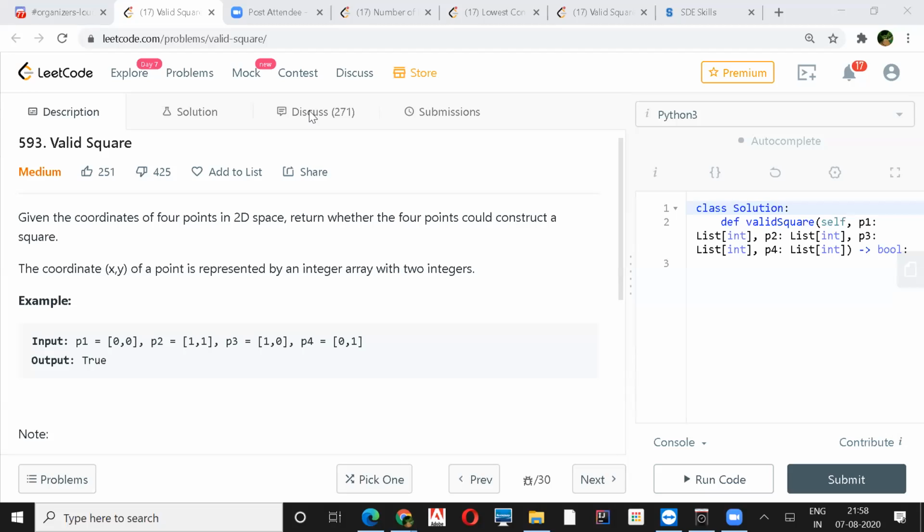Okay, so in that case, as Shashank was saying, P1 can be P4 and P4 can be P3 or anything, right? So it's not in sequence. Yeah, we'll have to check all the permutations. Okay. So that's the only thing we'll have to check.